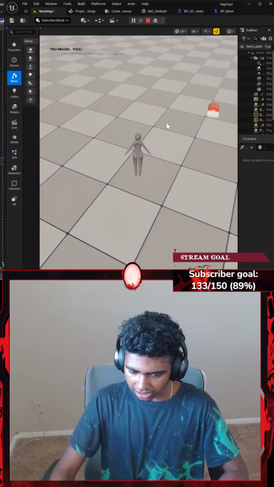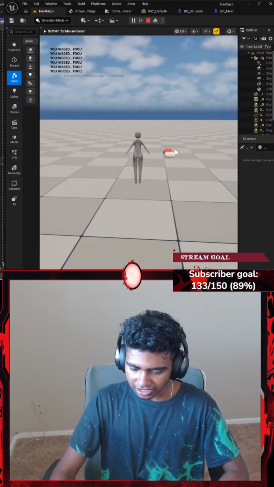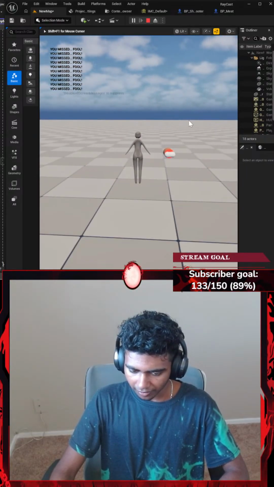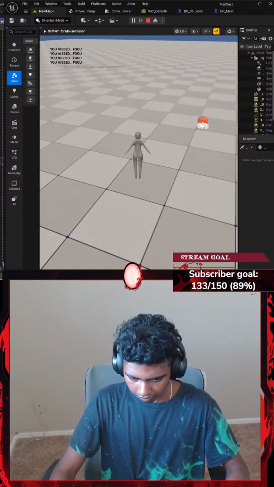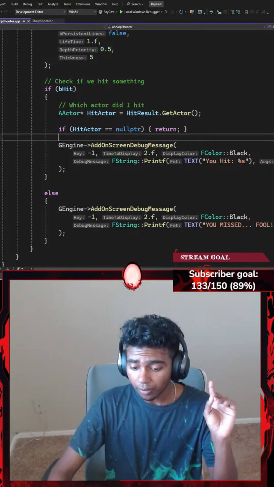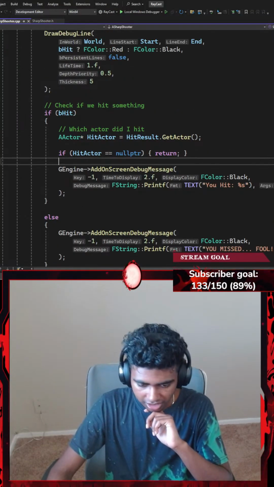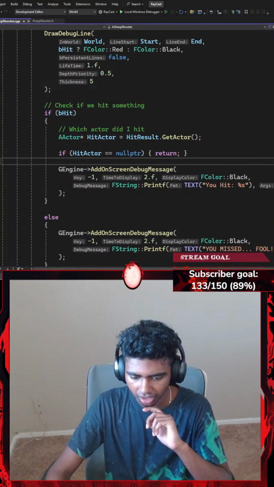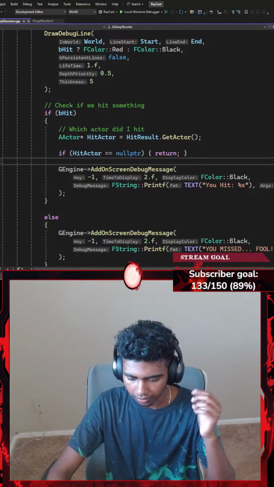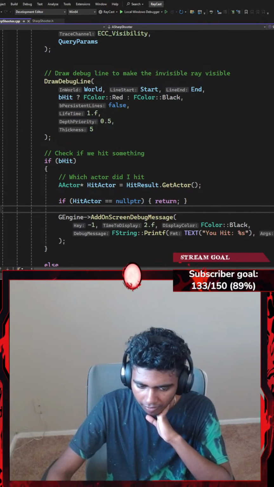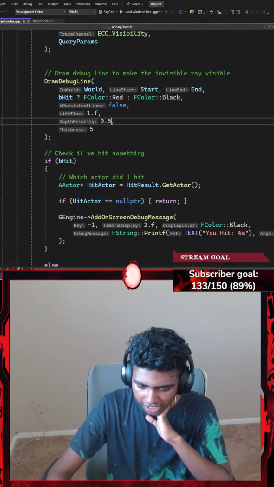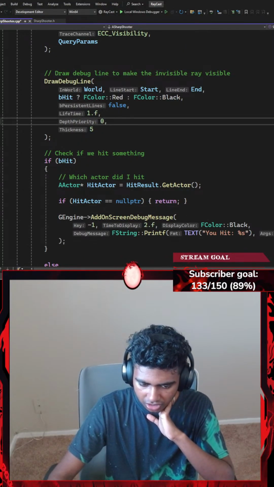M spawns a meat. You missed, fool. Okay, hold up, guys. I'm missing way too much. Wait, why am I missing? Okay, my program works, but I'm missing for some reason. Let's see. For some reason, my array is not really shooting. Okay, let's think why. Maybe because my depth priority is set to 0.5. I'm going to set it to something like 0.1.